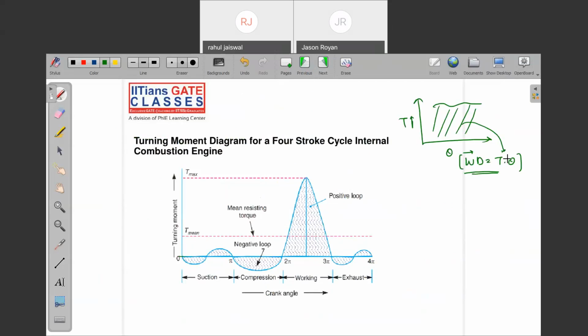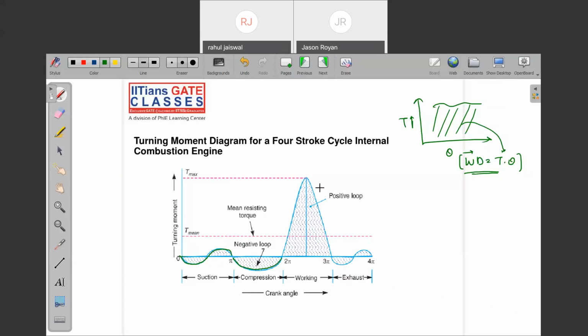The area under the turning moment and crank angle curve is nothing but work done. During the suction stroke, we are doing work onto the system, the gases. That's why it is negative work. Most of the work is negative here, somewhat is positive. Compression is completely negative, because during the compression stroke we are compressing the gases. Are you getting my point? That's why it is a negative loop.